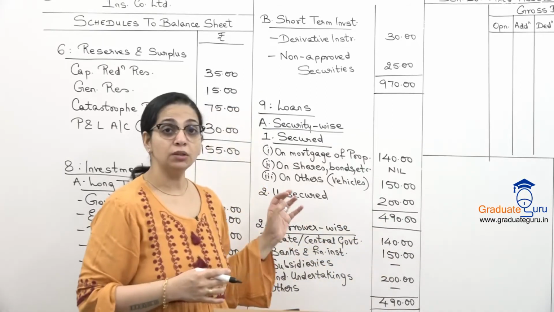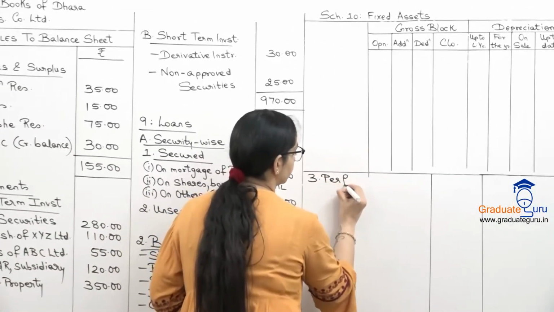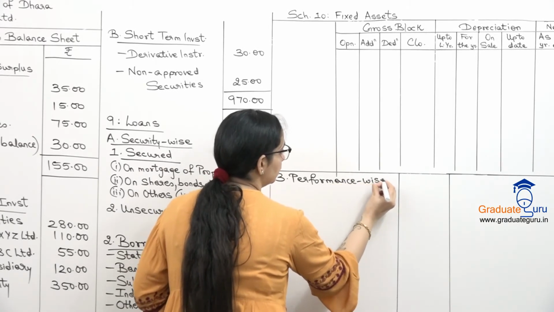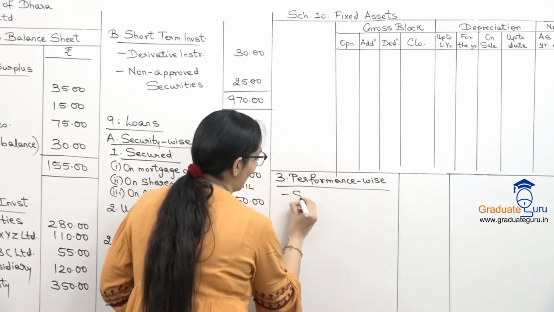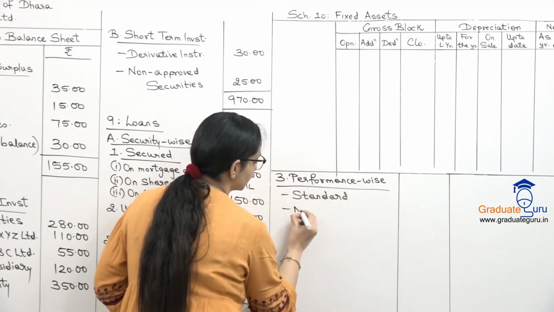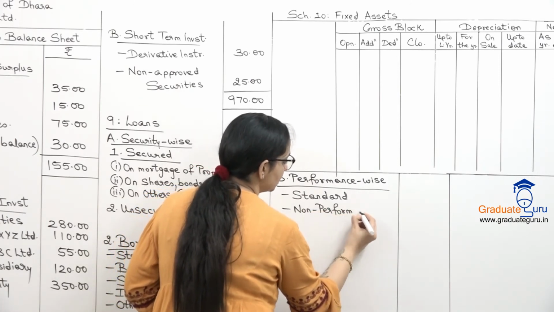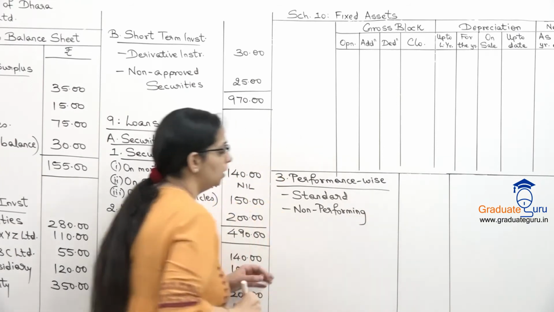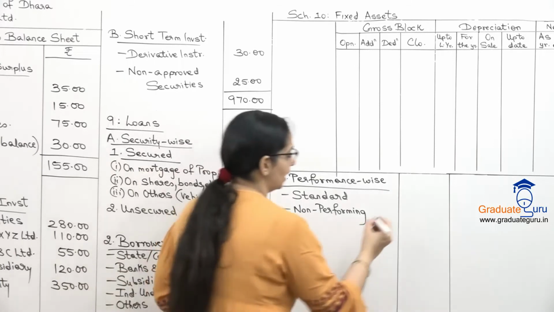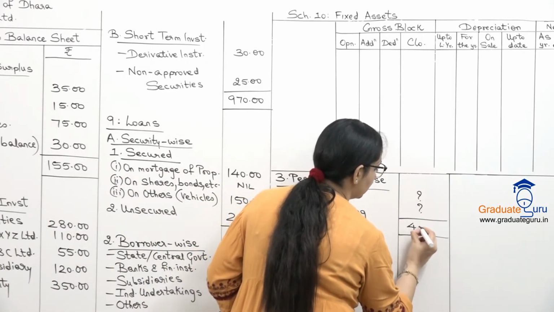So now we go to the third classification, which is performance wise. In performance wise we show standard assets and non-performing assets. Non-performing means those whose recovery is doubtful. We don't know this breakup, which of these are standard and which are non-performing. I'll just put a question mark. The total will remain the same, 490.